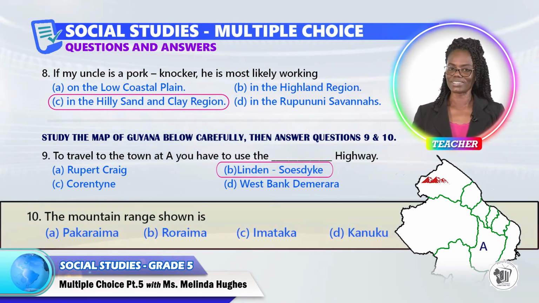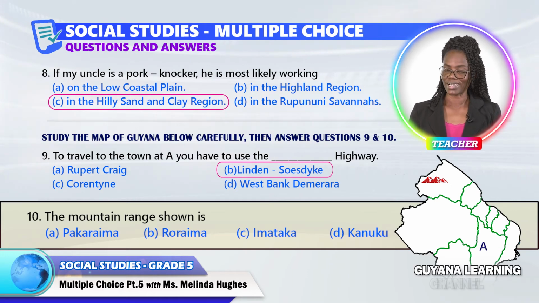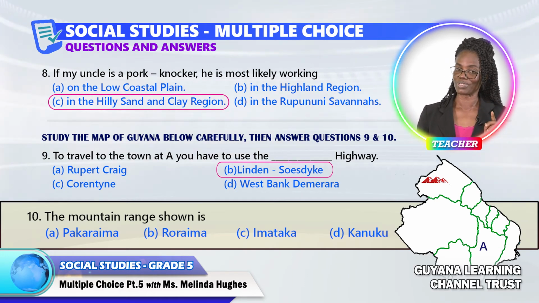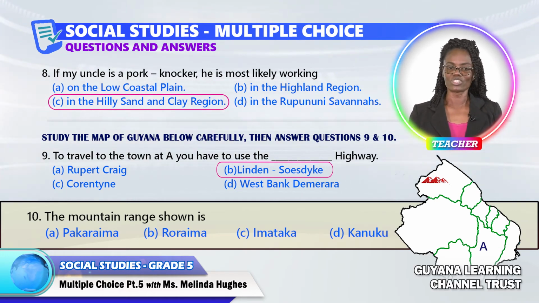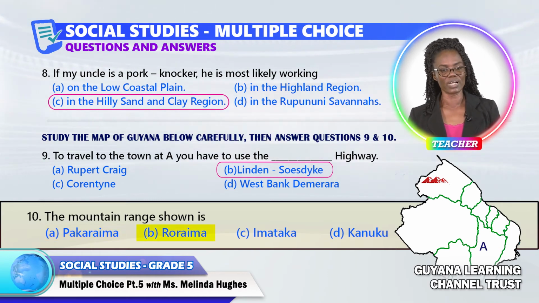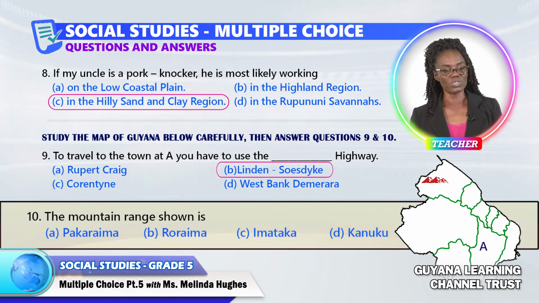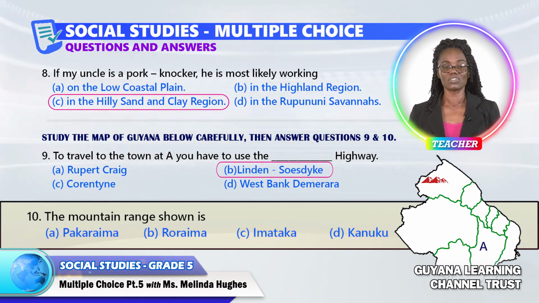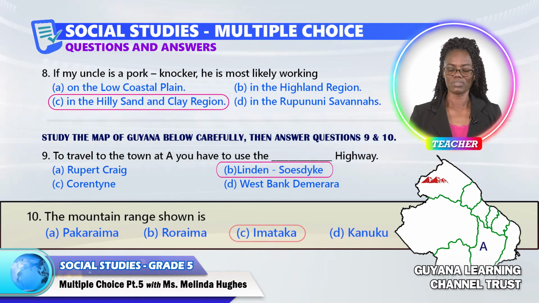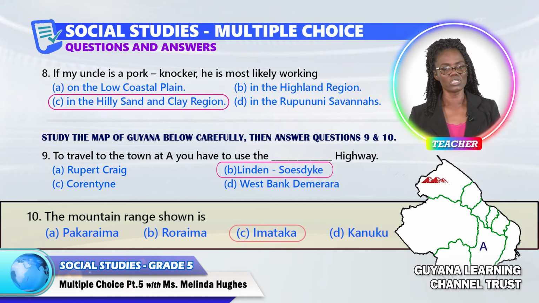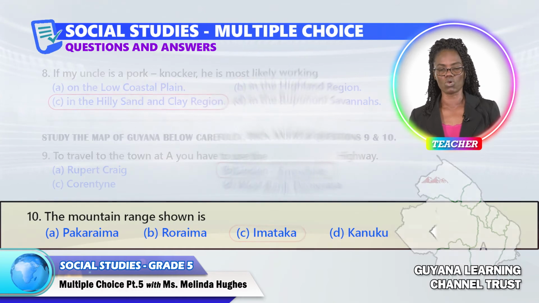And question 10. The mountain range that is shown on the map. The mountain range shown is A, Pacaraima, B, Roraima, C, Emataka, or D, Kanuku. The answer to question 10 is C, Emataka. The Emataka mountain range is shown in region 1.